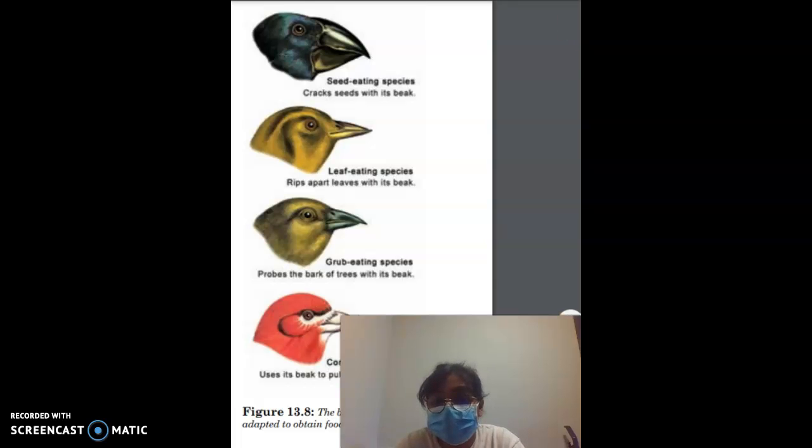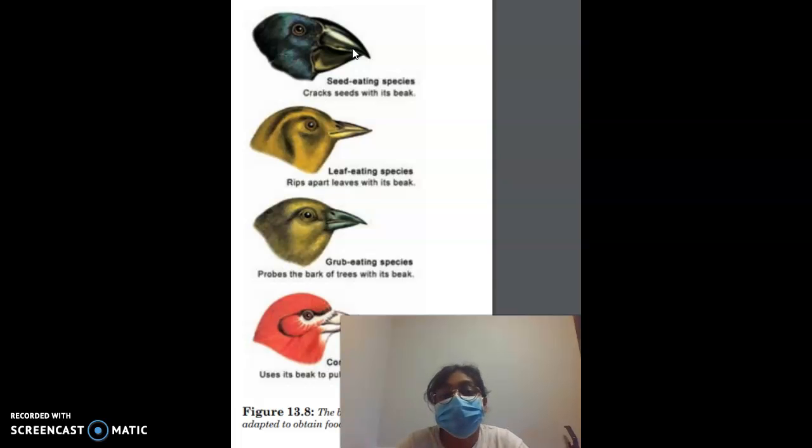Now, if you look at the pictures here, you can see that these are all finches, but their beaks look very different, right? And even here, you can see that this is a seed-eating species, and over here it's a leaf-eating species. So everything differed based on the kind of food that they ate.